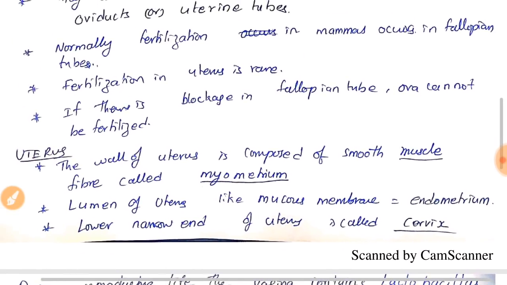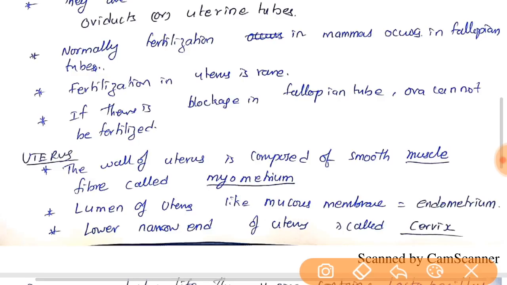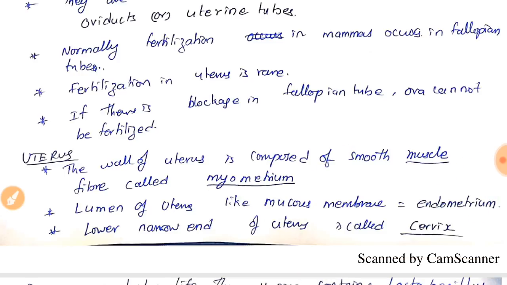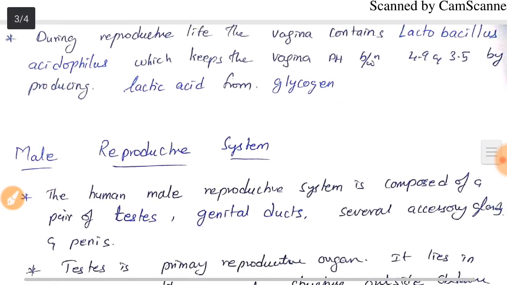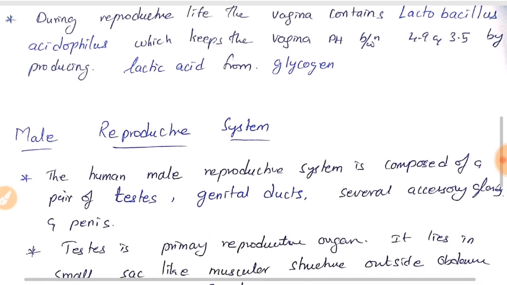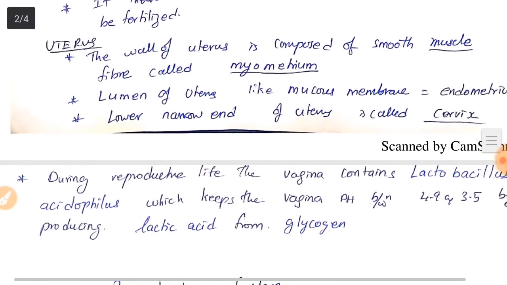Uterus. The wall of the uterus is composed of smooth muscle fiber called myometrium. The lumen of the uterus is lined by mucous membrane called endometrium. The lower narrow end of the uterus is called cervix, and it opens up into the vagina. This vagina contains Lactobacillus acidophilus, which keeps the vagina pH between 4.9 and 3.5 by producing lactic acid from glycogen. So these are all from the female reproductive system.